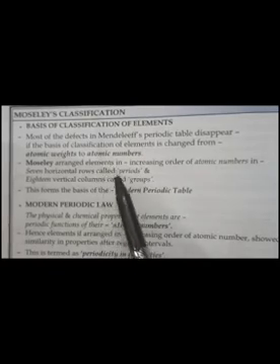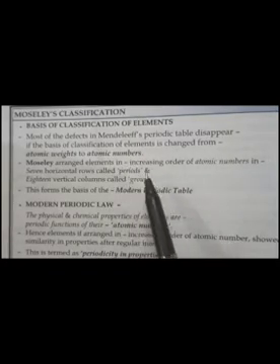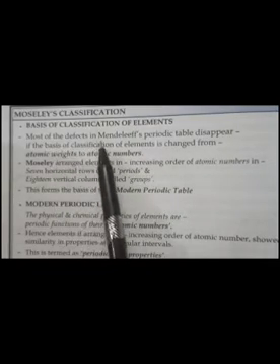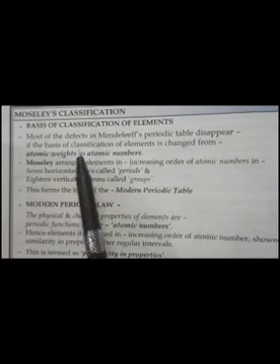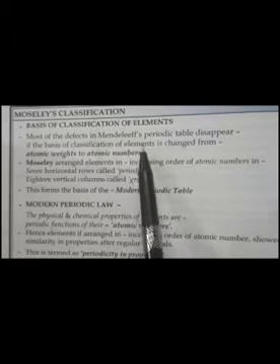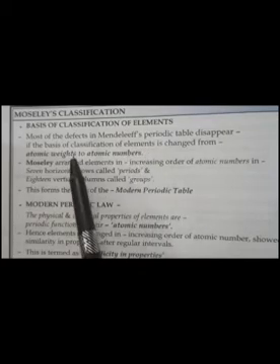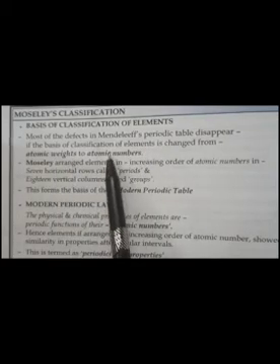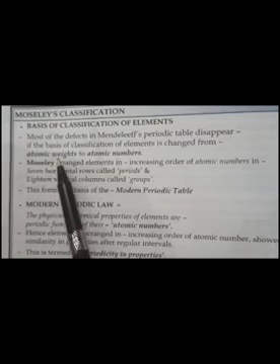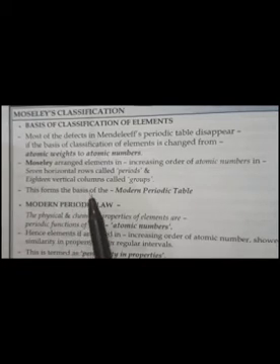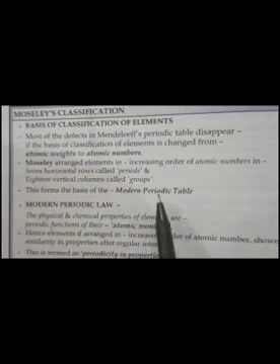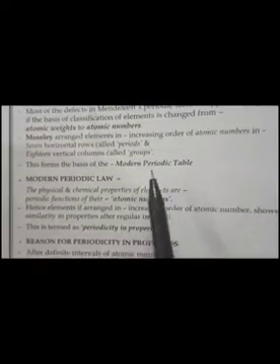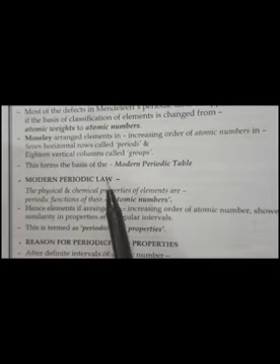And after Moseley made this periodic table, most of the defects in Mendeleev's periodic table disappeared, because now the basis of classification of elements became atomic number, not atomic weight, right? That's why the periodic table given by Moseley is known as the modern periodic table. And he gave the modern periodic law also.